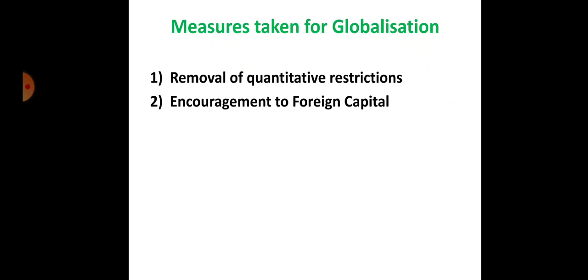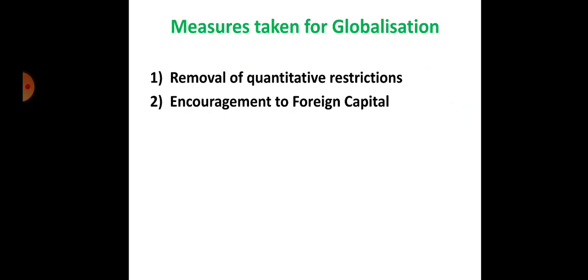We also support the liberalized economy. The second thing is we improved the import and export sector. So if you remove those quantitative restrictions, at that time you improve your foreign trade. Further, the tariff rates have been brought down considerably. The import duty on industrial goods has been reduced. So this is an important measure.